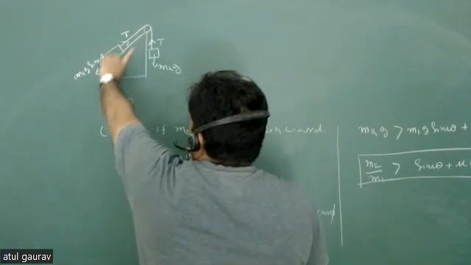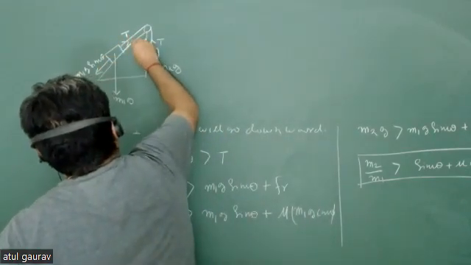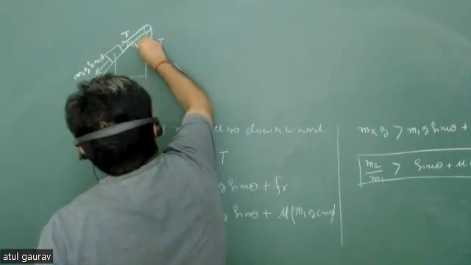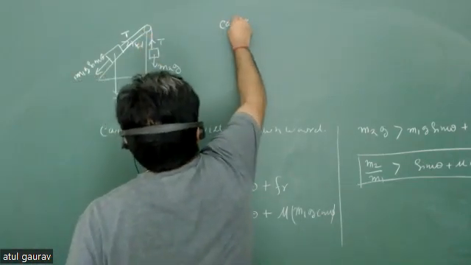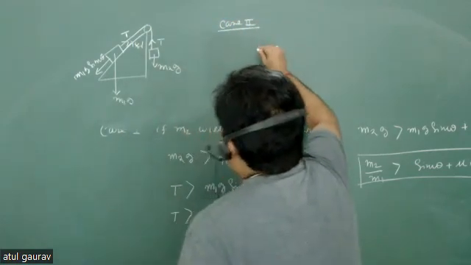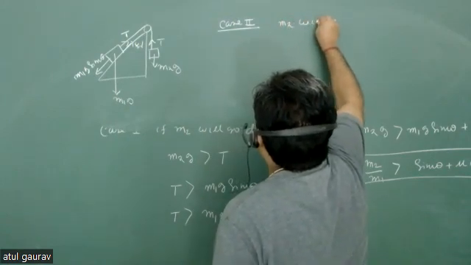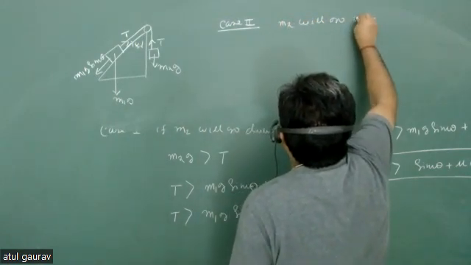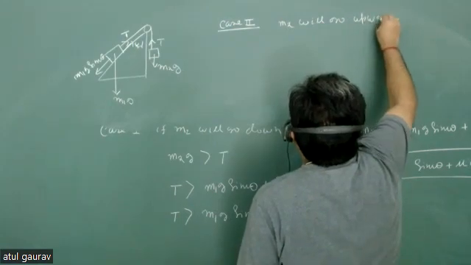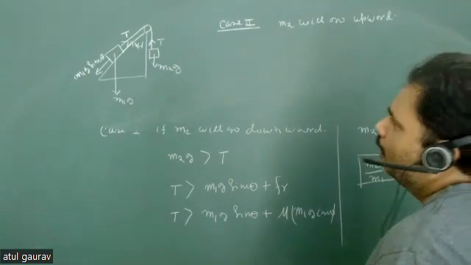In the upward direction, isn't it? So the frictional force will be in this direction, because we are talking about case 2. And what is case 2? That m2 will go upward.